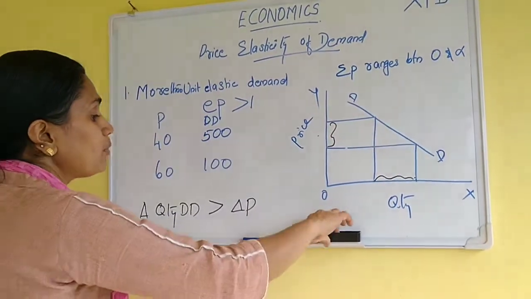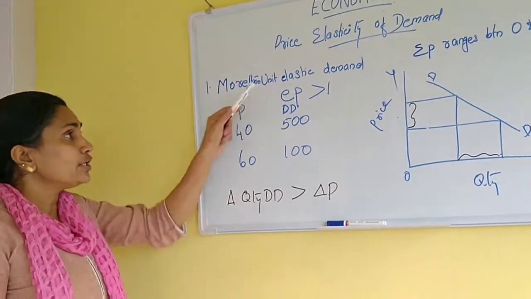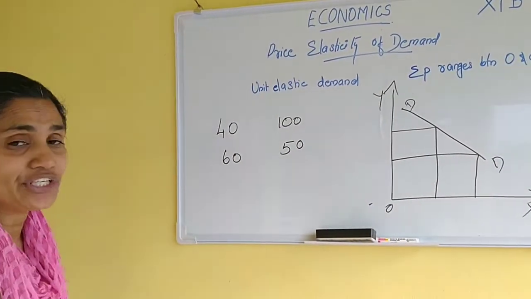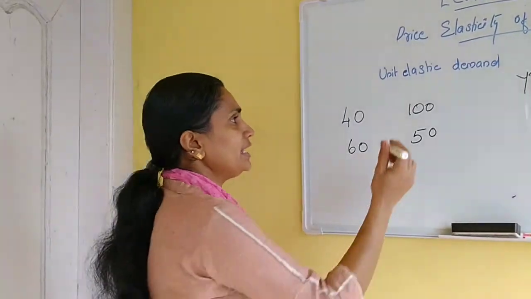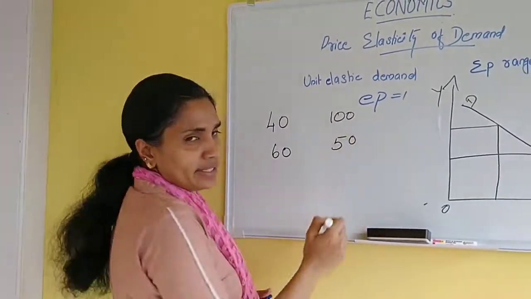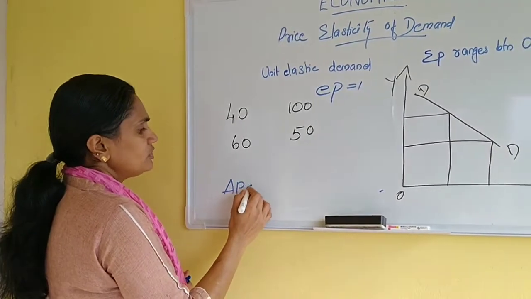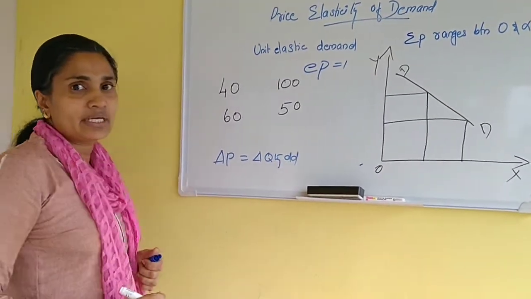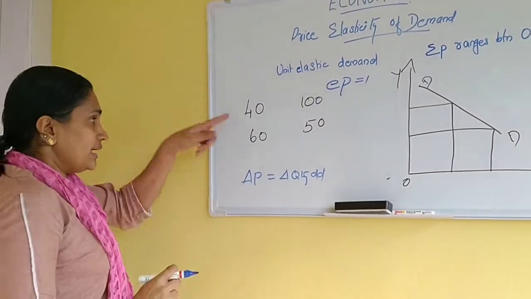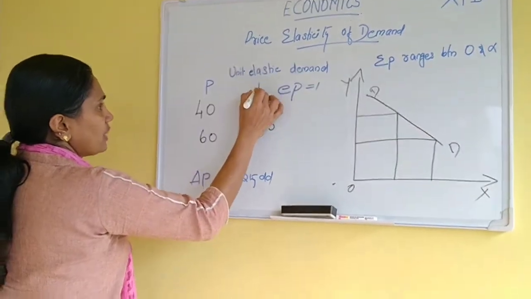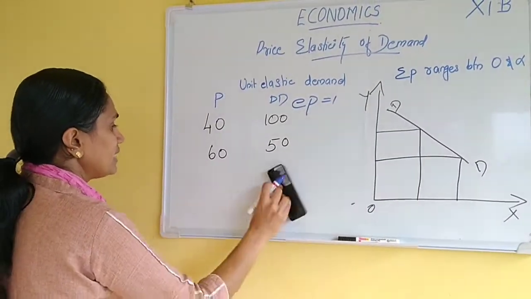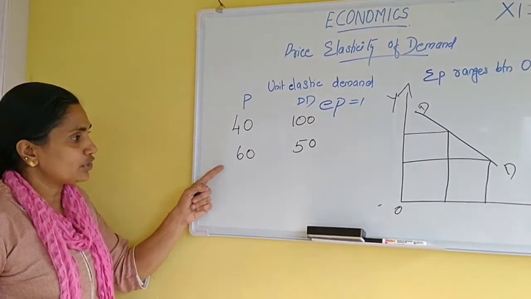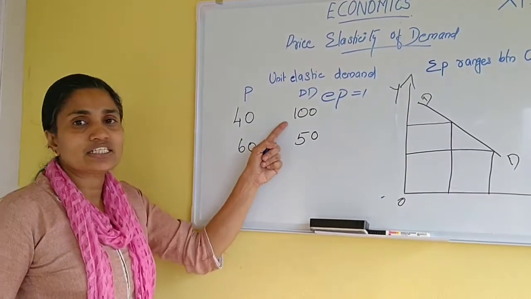Next we have to learn about unitary elastic or unit elastic demand. Unit elastic demand means that EP is equal to 1. That means the percentage change in price is equal to the percentage change in quantity demanded. We can see this with the help of an example. This is the price, this is quantity demanded. When the price is 40, quantity demanded is 100. When the price changed from 40 to 60, the demand decreased from 100 to 50.